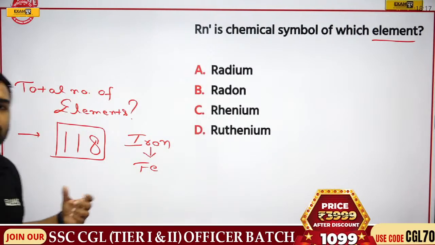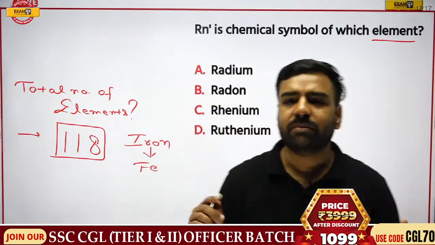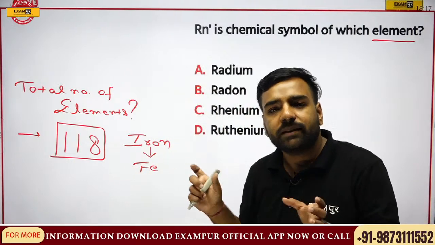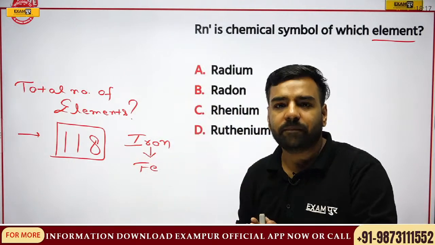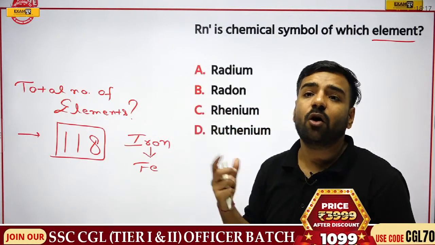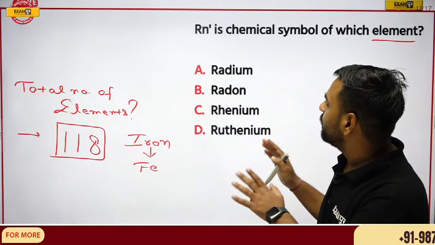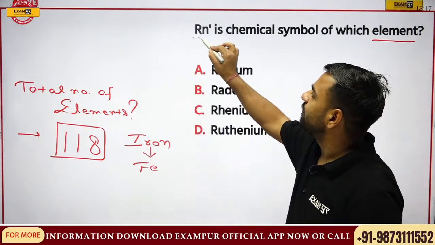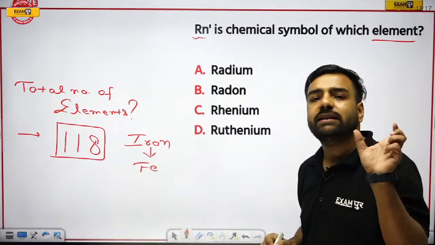If I talk about gold, silver, these symbols are Au, Ag. What's that? These are actually taken from the Latin names, for example ferrum, argentum, aurum. In a similar manner, if I go with this part, Rn, it is the symbol for what?